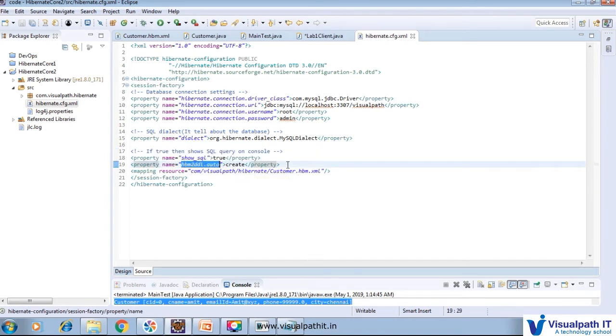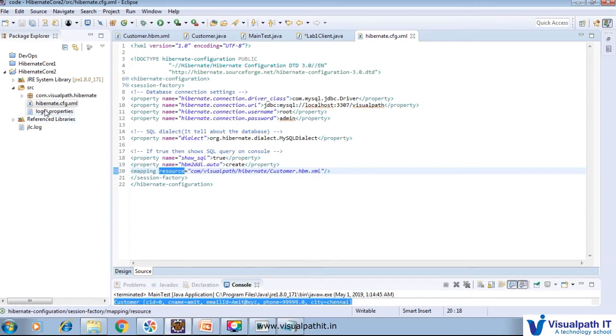This one relates to automatic table creation, through which the table will be created automatically. This one is where we add the mapping file, so I just added the resource where we are going to utilize the core application. We specify the complete path of the HBM file.